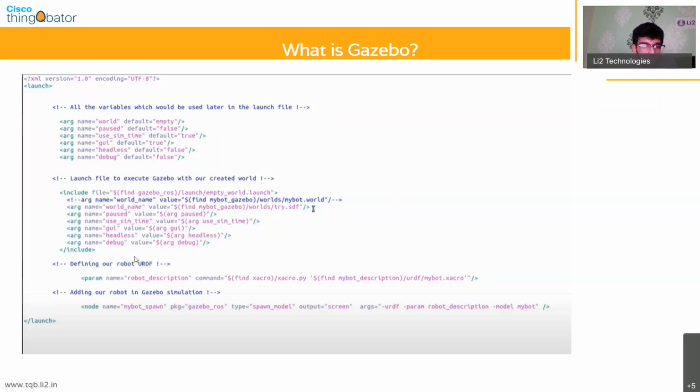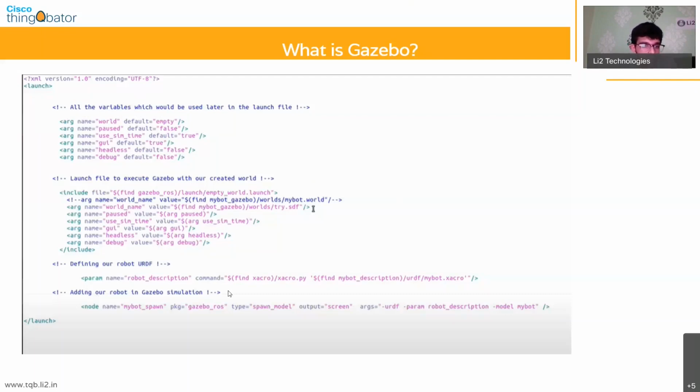And then defining our robot URDF. Now I'll get back to you about what URDF is in the coming slides. But basically, in a gist, it's just the way that the simulators understand what the robots look like. So if you have a three-dimensional model of the robot, you will have to ensure that the simulator that you're using understands and can actually interpret what that robot looks like. So you will have to break it down for your simulator to understand into a particular format. And that format is what we refer to as URDF, which stands for Unified Robot Description Format. I'll be talking in more detail about that in the coming slides.